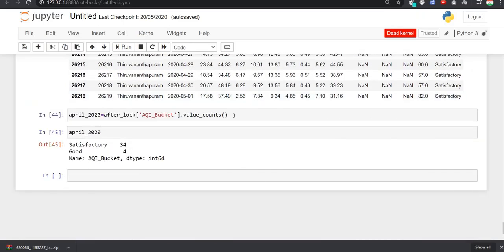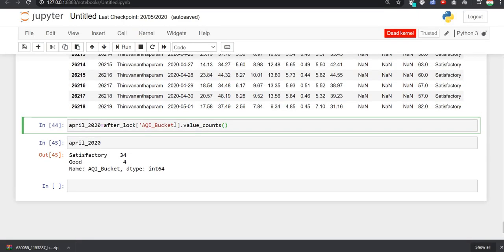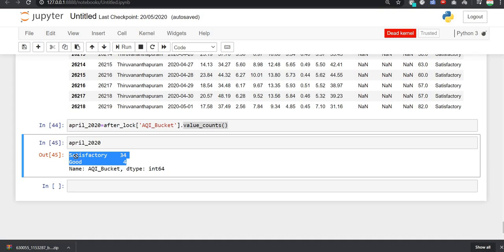Then after that, since the AQI bucket column has categorical values, we used value_counts to get the categories, and we saw that for the year 2020 after lockdown, the quality of air is satisfactory and good. There is no very poor or severe condition for air pollution. So we can see that air pollution has reduced a lot in this lockdown.